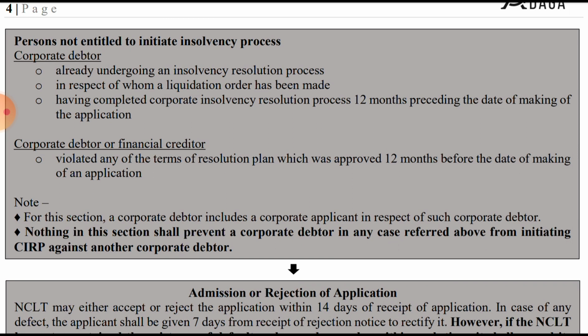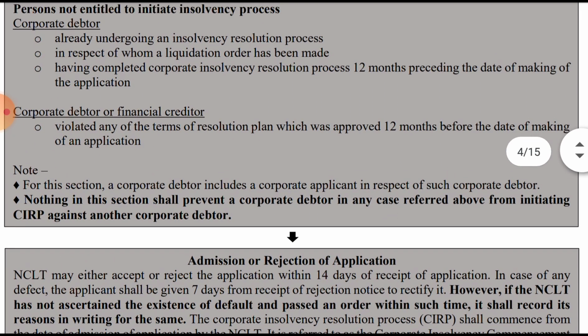So if the corporate debtor or the financial creditor has violated any of the terms of the resolution plan which was approved 12 months before the date of making of an application.